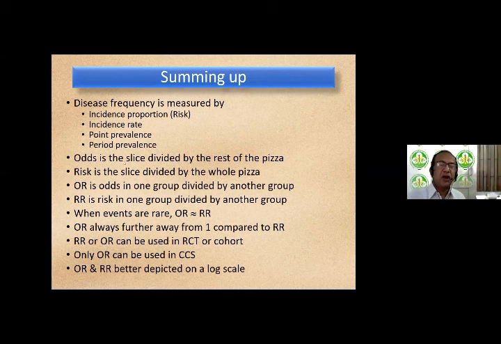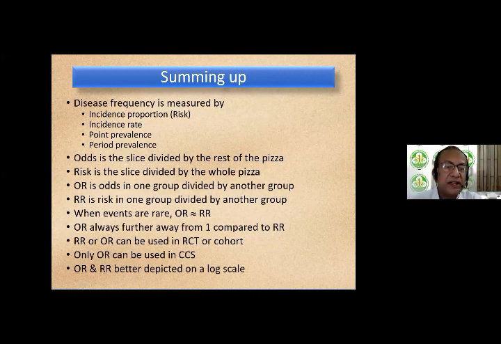Remember, the odds is the slice divided by the rest of the pizza. So every time you're going to have a pizza from now on, you're going to remember odds, risks, and you're going to remember this talk. Risk is the slice divided by the whole pizza. So the odds ratio is the odds in one group divided by the odds in the other group. Risk ratio is the risk in one group divided by the risk in another group.